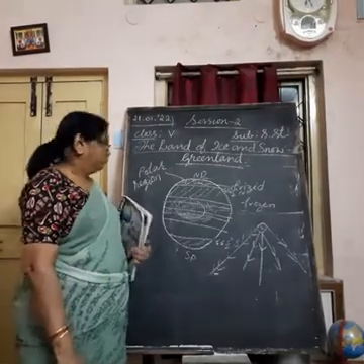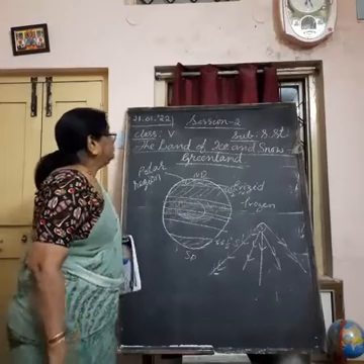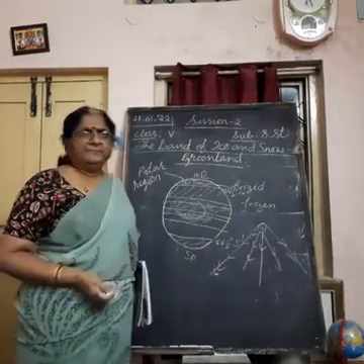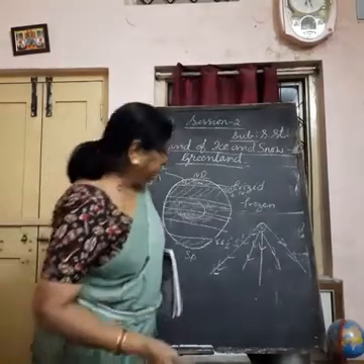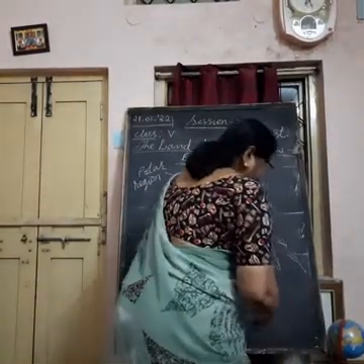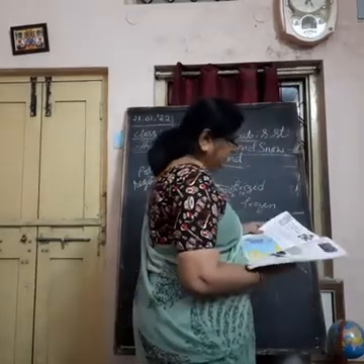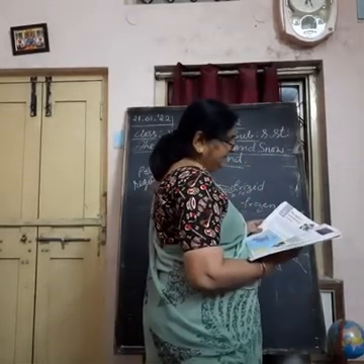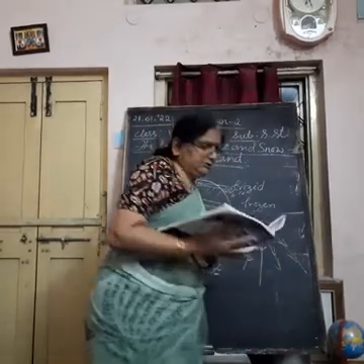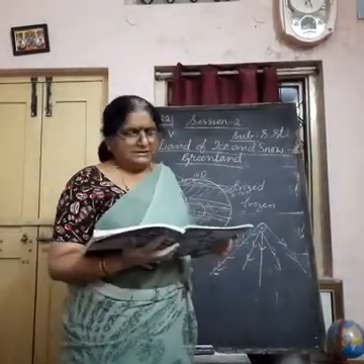Okay. So, let us go to our lesson Greenland. This is an introduction. Now, coming to the lesson Greenland. The regions around the North Pole and the South Pole are called polar regions, I told you.